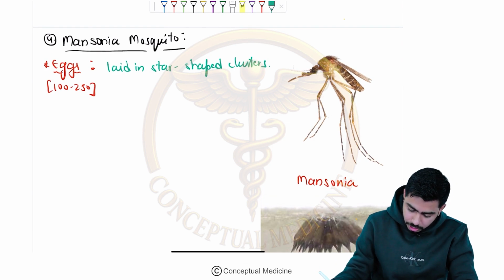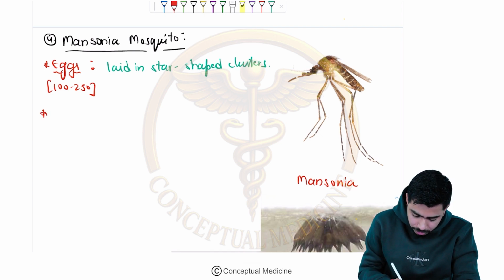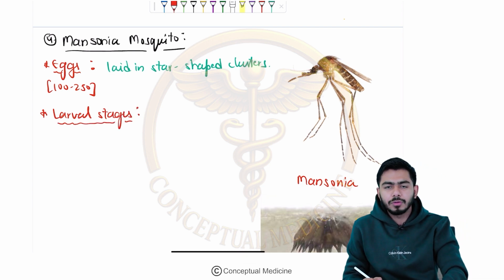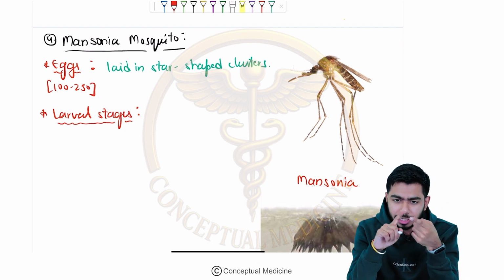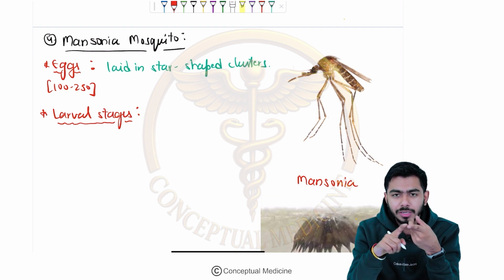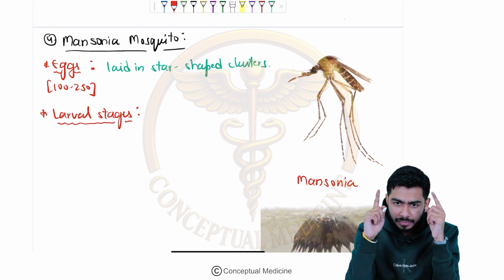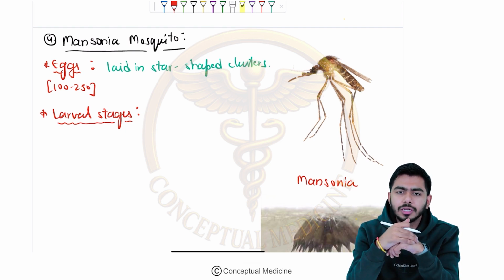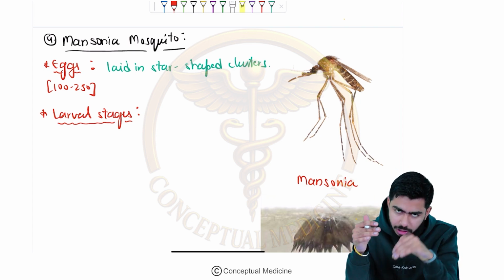So laid in star shaped clusters, as far as eggs are concerned. Now we shall talk about the larval stages. Do they have a siphon tube? Yes, they do have the siphon tube, like the Aedes mosquito and the Culex mosquito, and here also in the Mansonia. The larvae are present beneath the water. They have the siphon tube, through which they take air for respiration. So they are lying inside the water with the head facing downwards again.